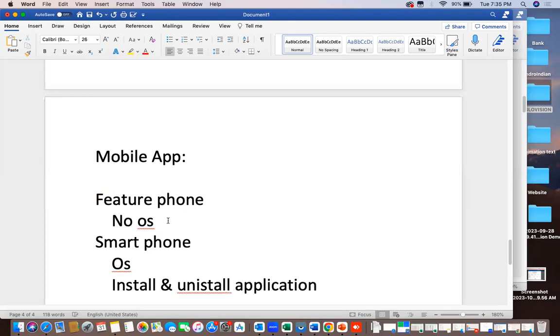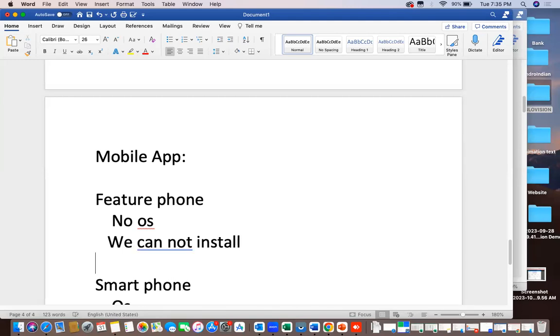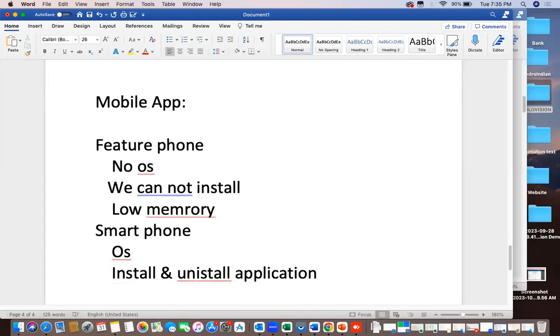But here we cannot install or uninstall, because we can only use the features the manufacturer has given. Here it is low memory, and here it is high memory.